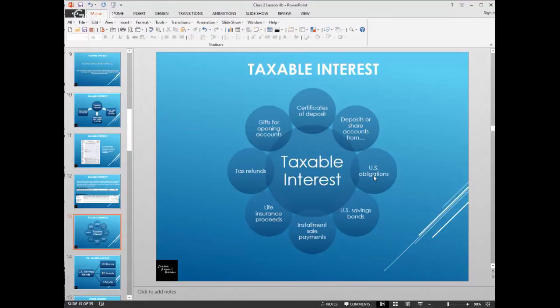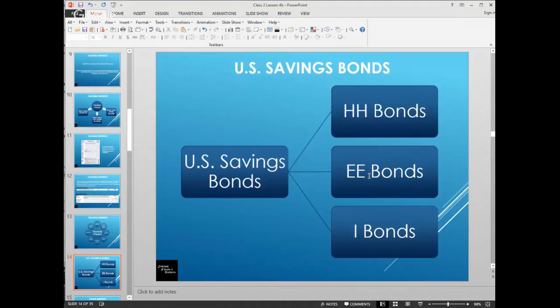They will receive the tax refund and interest on that money. And then at the end of the year, they'll receive a 1099 INT in addition to their statement about the tax refund. If you receive a gift for opening a checking account, they give you a $20 gift card, that's actually considered taxable interest for that bank account.